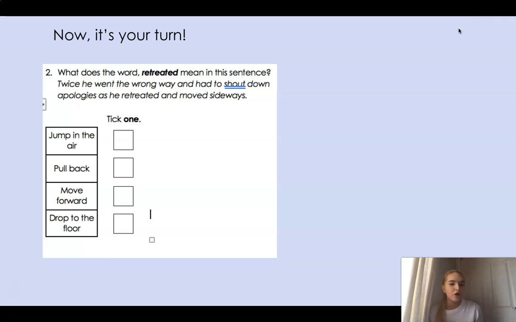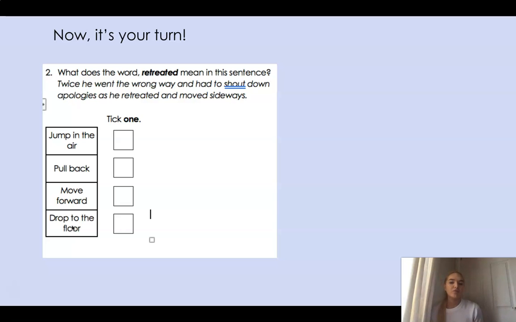It's asking you what the word retreated means in this sentence. It gives you some options, and you tick one. So pause the video now and have a think about answering this question, please. Off you go. Okay, how did you do?